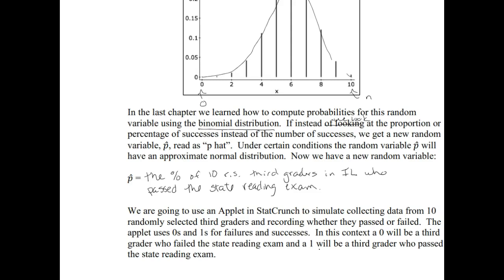So in this context, a 0 will be a third grader who failed the state reading exam, and a 1 is going to be a third grader who passed the state reading exam.